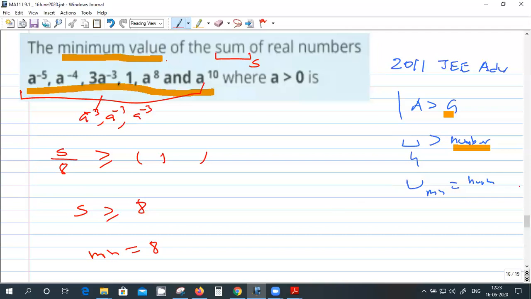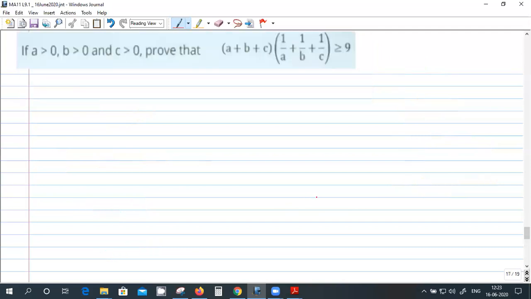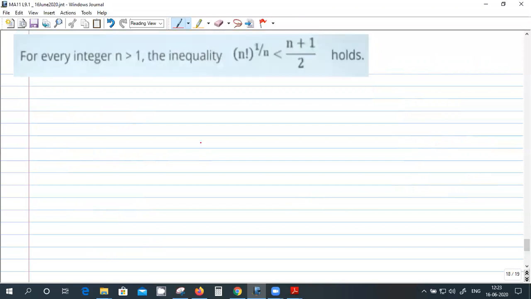Basically, you have to get an inequality. From that, you will get the expression on one side. Whatever expression you want on one side, the other side should be a number. Okay. Now, this one. Again, you have to use that result.